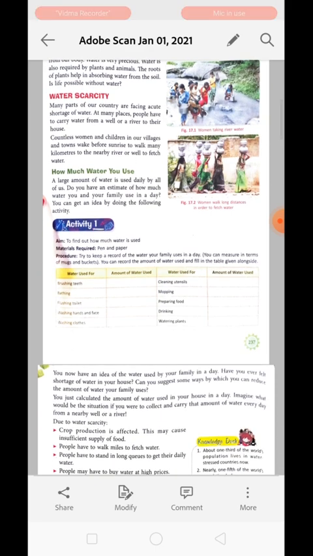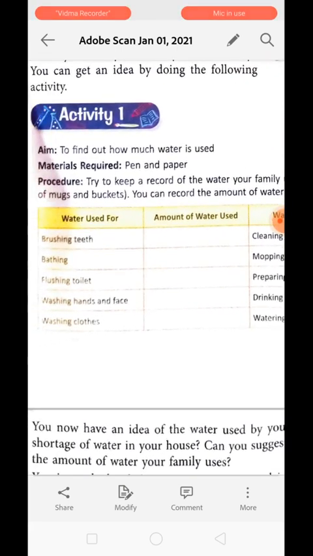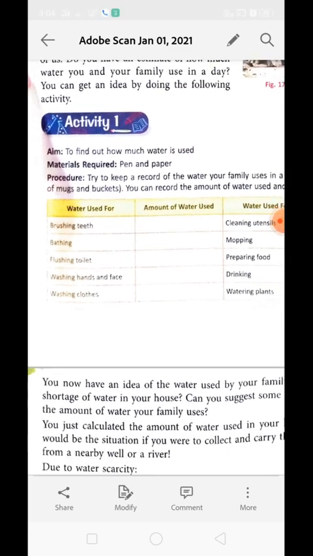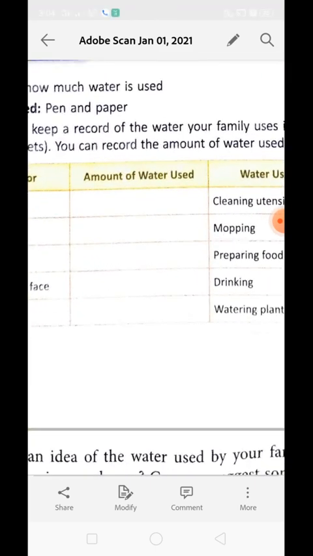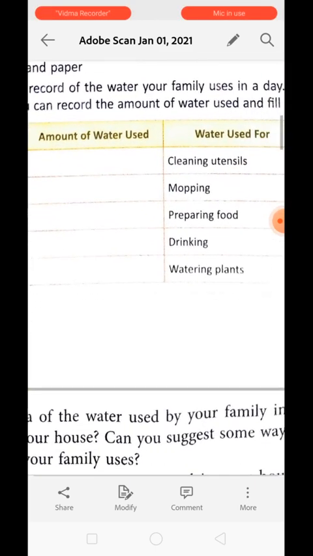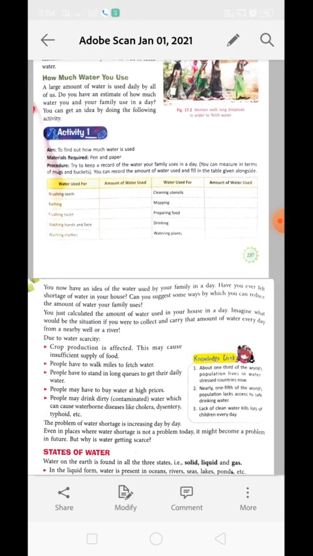Over here an activity is given to find out how much water we use. We use water basically for brushing the teeth, bathing, flushing the toilet, washing hands and face, washing clothes, and also for cleaning utensils, mopping, preparing food, drinking, and watering the plants. In all these activities we use water. So we have to measure how much water we have used in what activity, and write it down over here. Only the water which is used by us in a day.